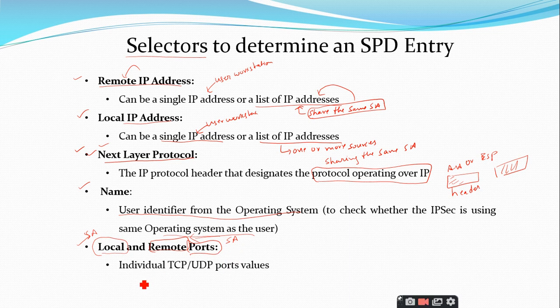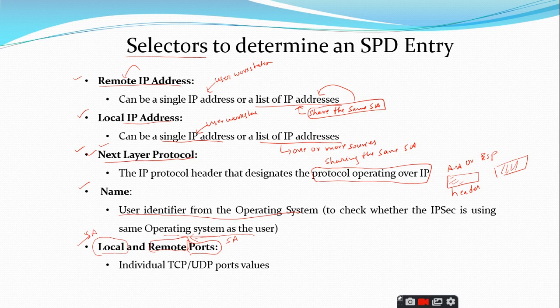All these things will be identified by these TCP or UDP port values. This is also similar to remote and local. It can be a single port or it can be a list of ports also. So these are the 5 selectors we have in the SPD database.